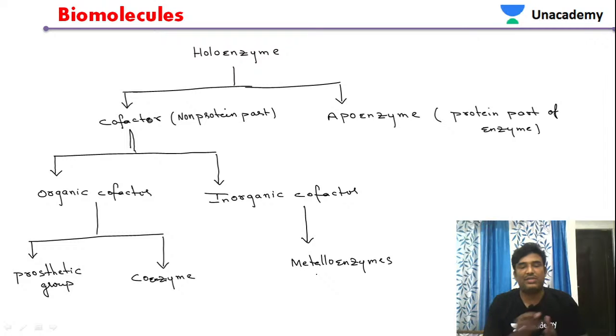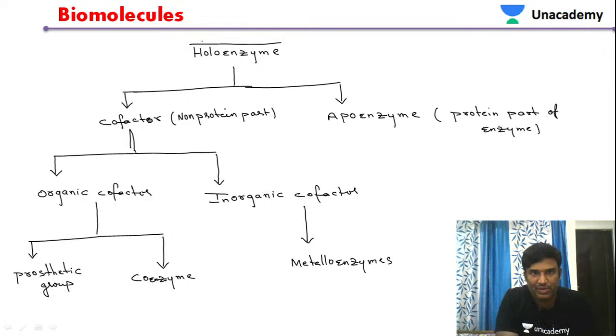So this is how these enzymes are classified, students. Let us see the holoenzyme. This holoenzyme is having two components.